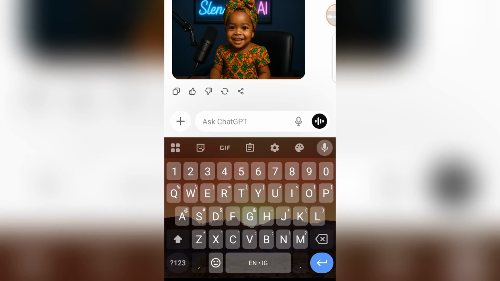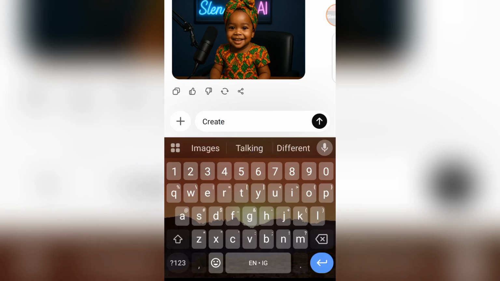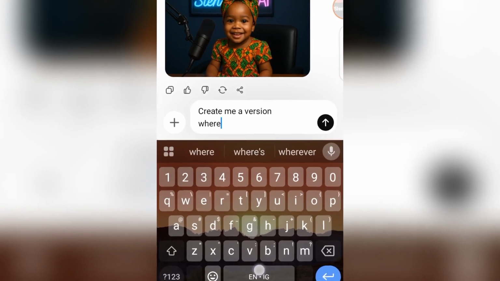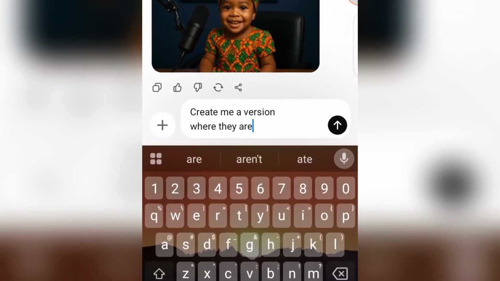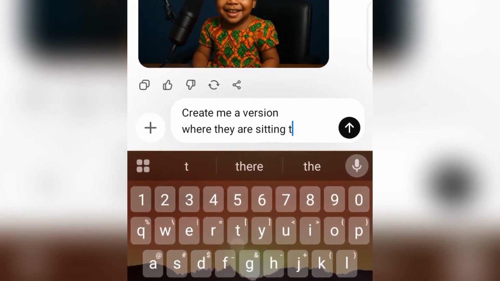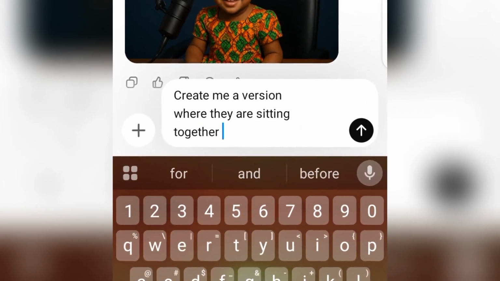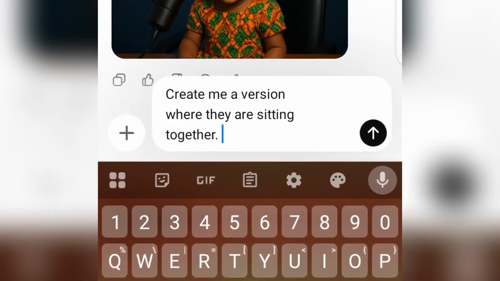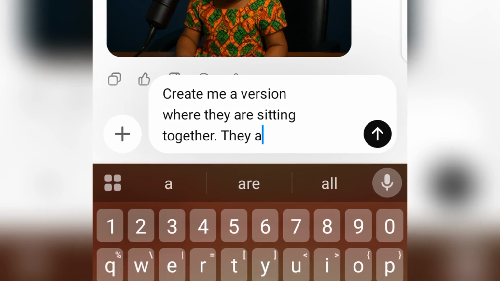I'm going to say create me a version where they are sitting together, side by side.